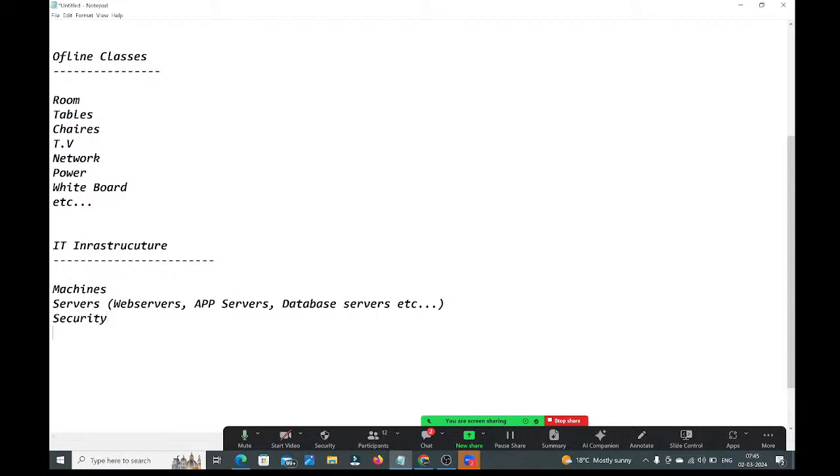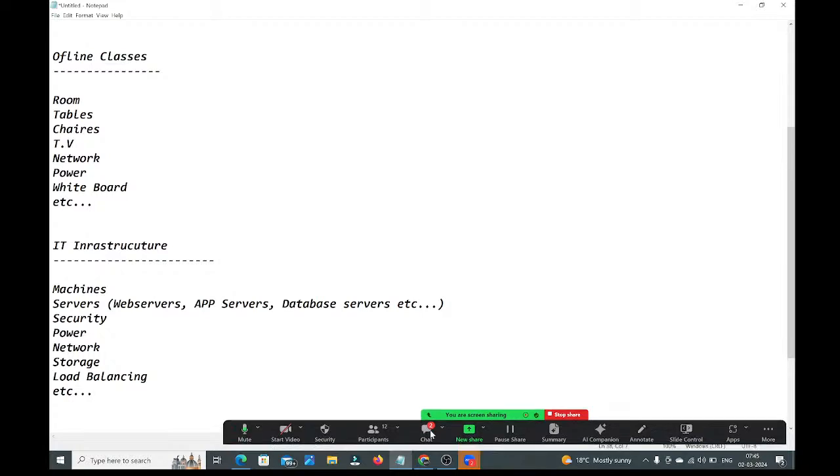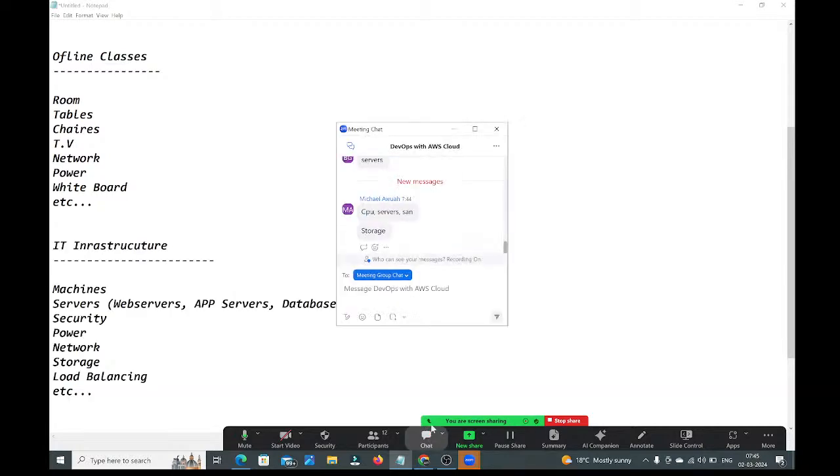Security must be required, and power must be required, and network must be required, right? And storage must be required. Next, load balancing is required, etc. What is load balancing? We'll discuss, guys. All these things are required, guys. This is the IT infrastructure.